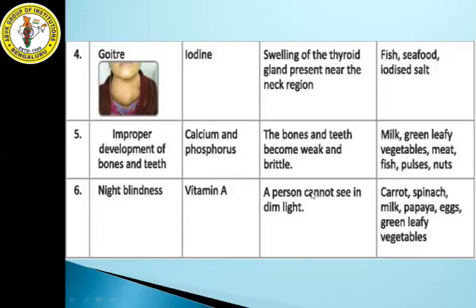So if you want to get rid of night blindness, then you need to have vitamin A rich food, that is carrot, spinach, milk, papaya, eggs, green leafy vegetables. So if you have these food items in your diet, then you will be having vitamin A in your body and you will be away from night blindness.